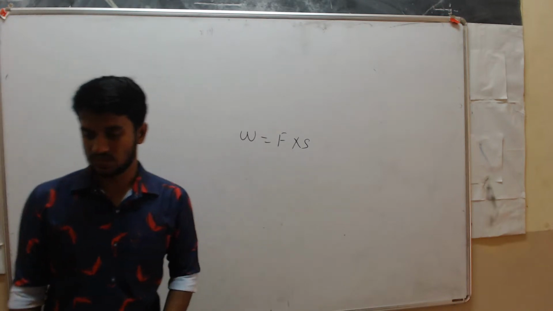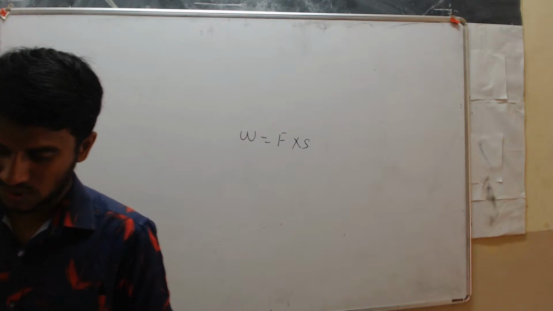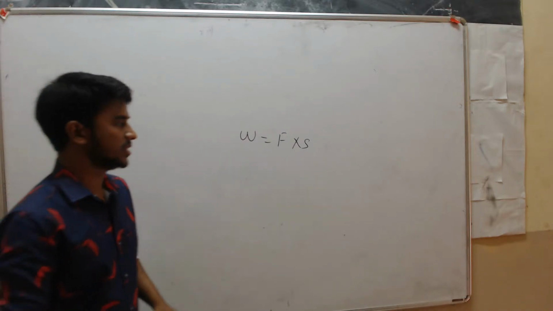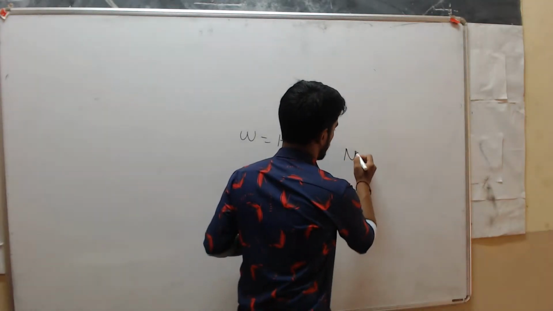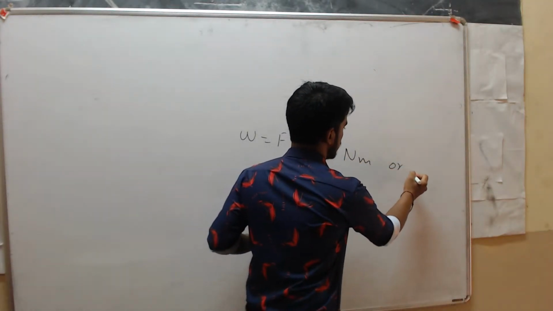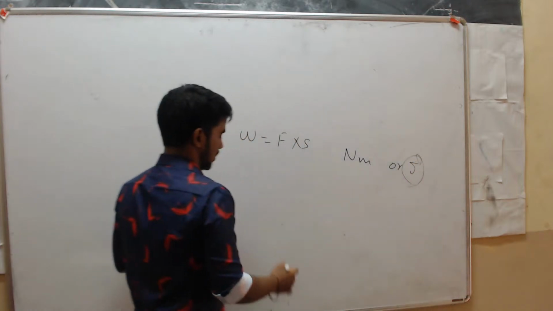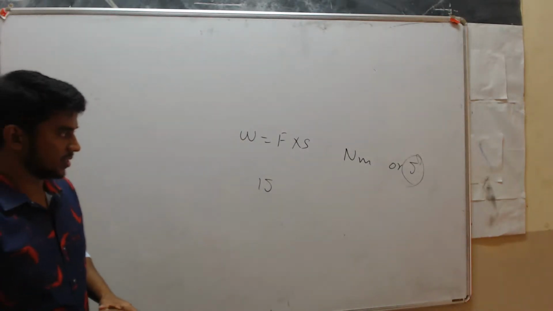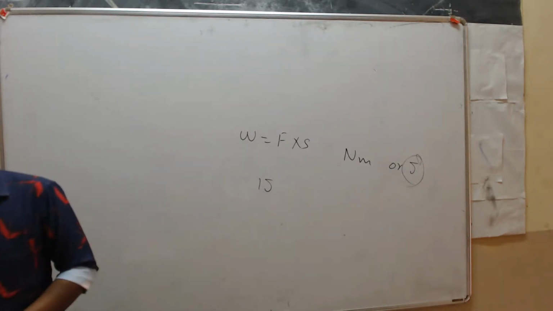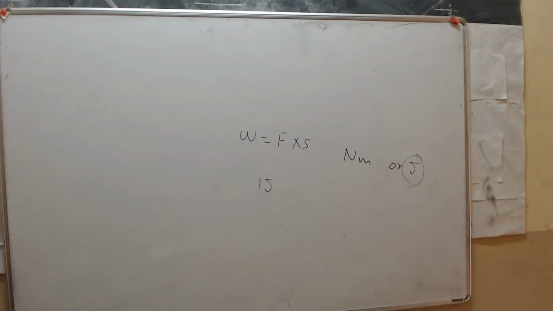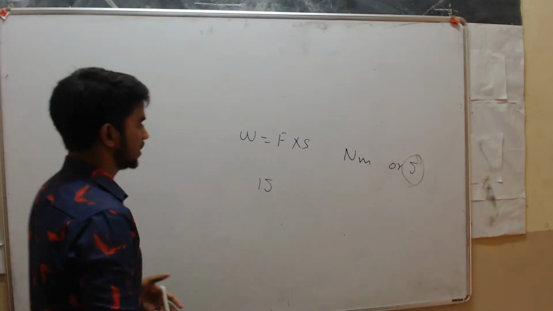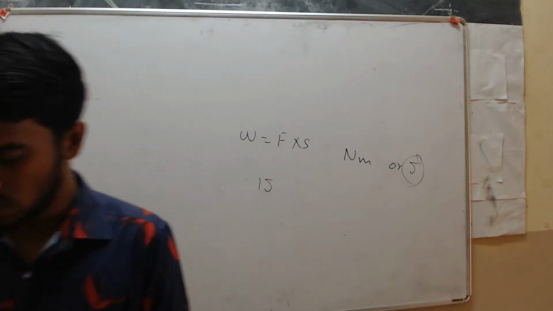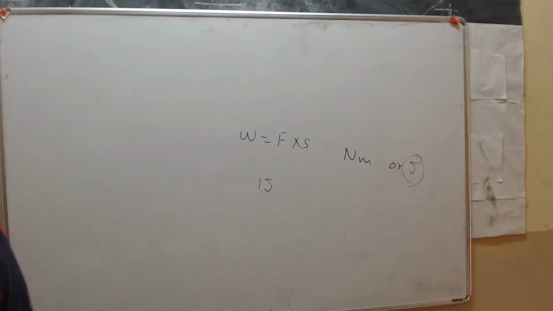Yes, this thing we have discussed in the previous class. Also, we have discussed two problems related to this one, and the unit of work done is joules. So, Newton meter or joules. Usually we use joules. Already we have studied the meaning of 1 joule. If we apply 1 Newton force, and the object displaces for 1 meter, then we can say that 1 joule of work is done. Now today we shall study energy.